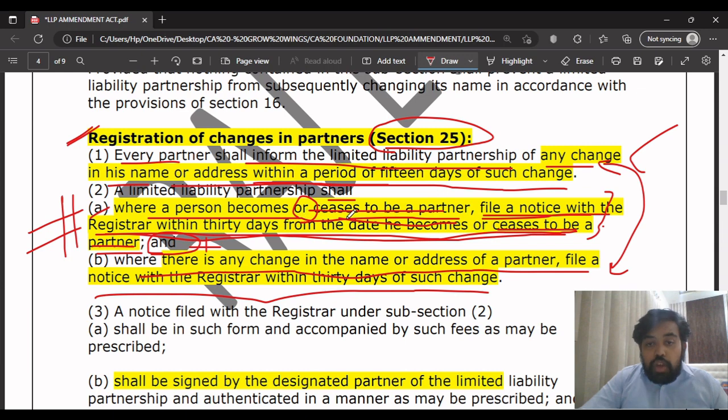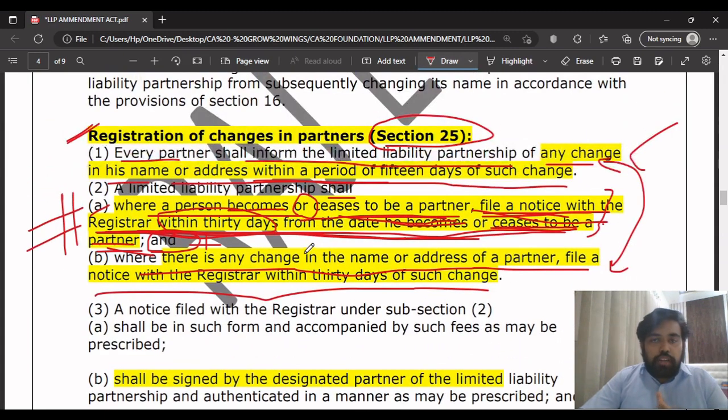Where a person ceases to be a partner, that time also it will file a notice with the registrar within 30 days from the date he ceases to be a partner. So in both cases, when he is joining and when he is leaving, the LLP should inform the registrar within 30 days of such change. Understood? That is what they're trying to tell here. I hope I made it clear in my explanation.